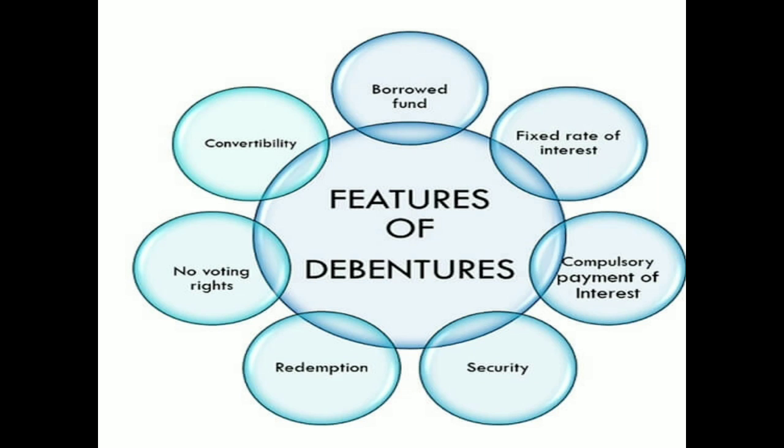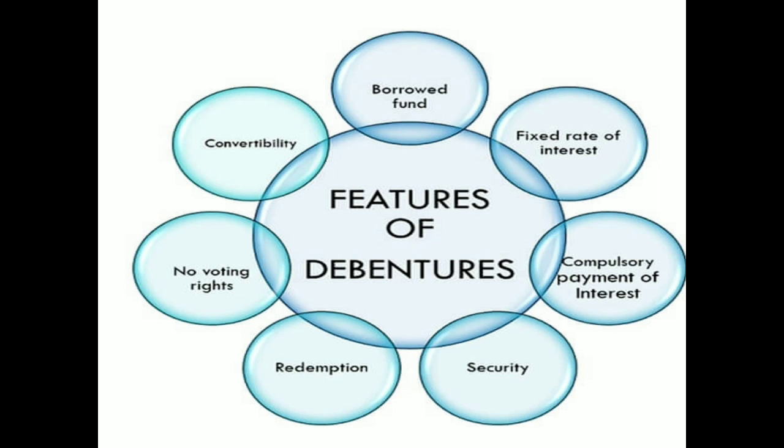Basically, a debenture is a certificate, an agreement between the debenture holder and the business firm, which states the amount of interest that would be paid on the amount invested by the debenture holder, and it also specifies the time duration for which this debenture can be held by the company. So there has to be a fixed rate of interest that will be paid to the debenture holder.